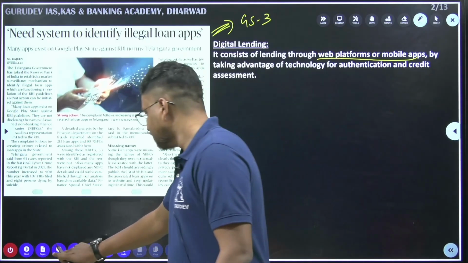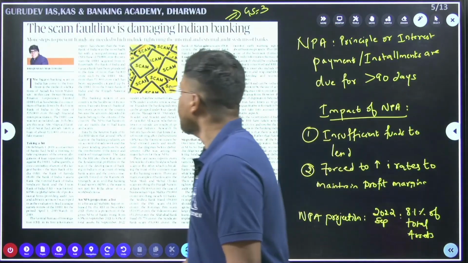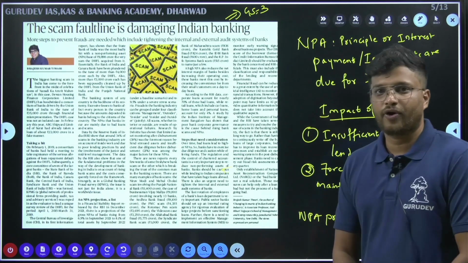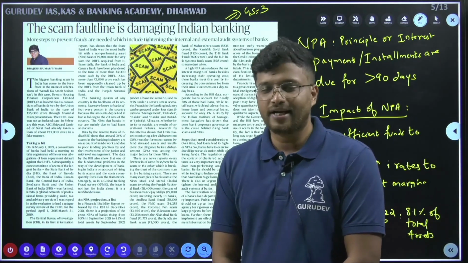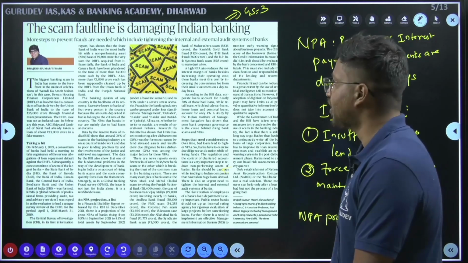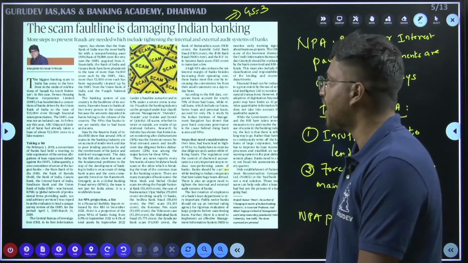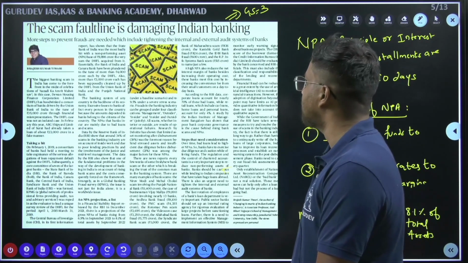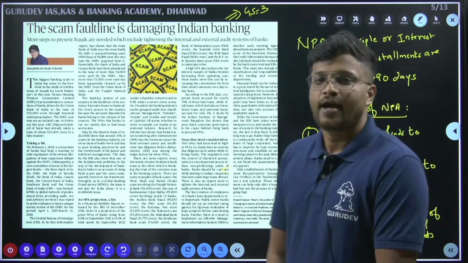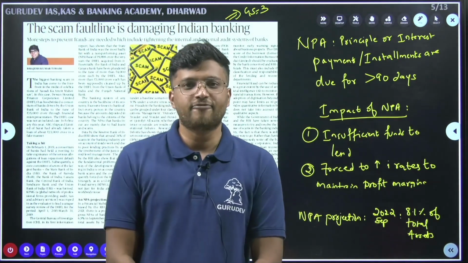Then, moving ahead, we are going to do 3 editorials today. All the editorials are very important. The first editorial we are going to talk about is the banking scam that is happening. The scam fault line is damaging our Indian banking system. It mentions NPA and what steps have to be taken.